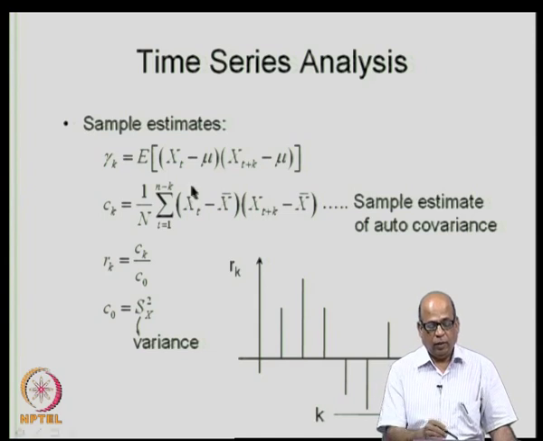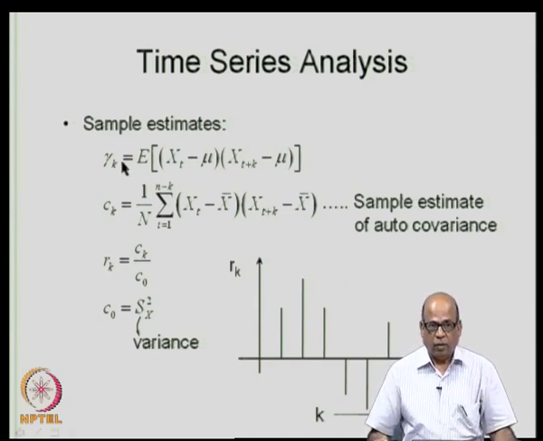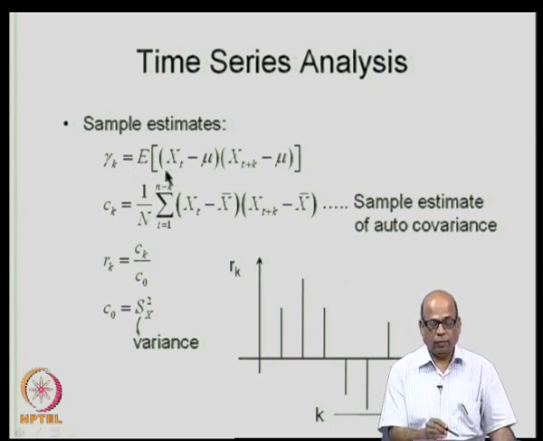We have the definition for gamma k, which is the autocovariance, given by the expected value of x t minus mu into x t plus k minus mu. Remember we are talking about a series which is stationary in mean as well as variance and therefore, we take the same mean mu here.